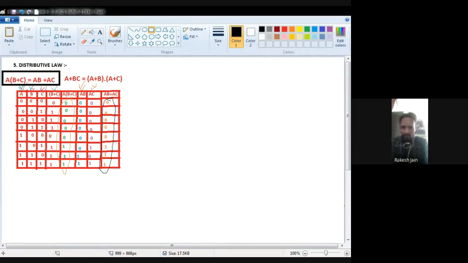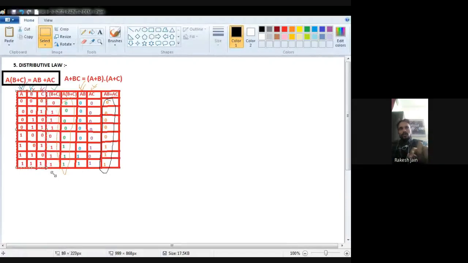Okay. Now I see the right side. Kindly focus on the other side: AB plus AC. Now see, where is AB? This orange color I am showing, this one. And where is AC? AC is this one. Now to perform AB plus AC, plus means OR operation. It means if any input is 1, output will be 1.